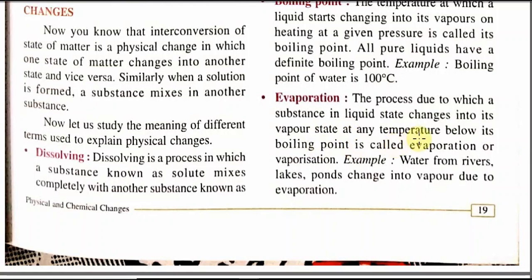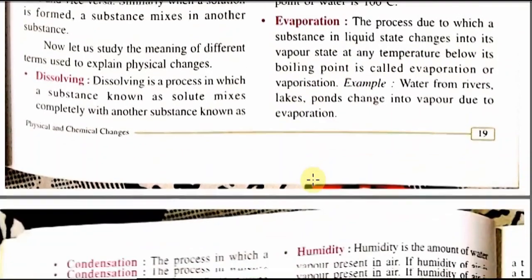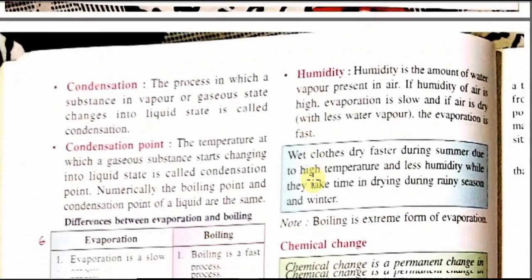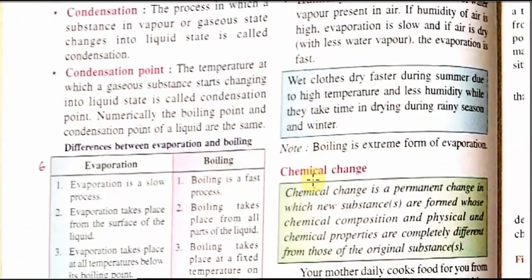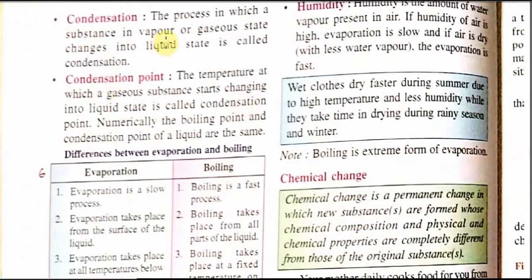Students, please check the point: below its boiling point. Example, water from river, lake, pond changes to vapor state due to evaporation. Next point is condensation. Condensation is a process in which a vapor or gas changes to liquid, and condensation point is the temperature when gas starts to change into liquid.